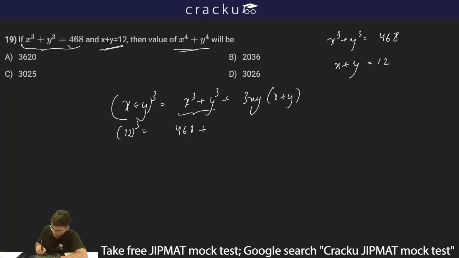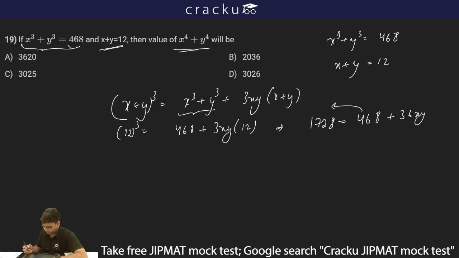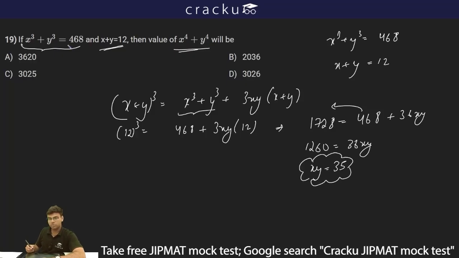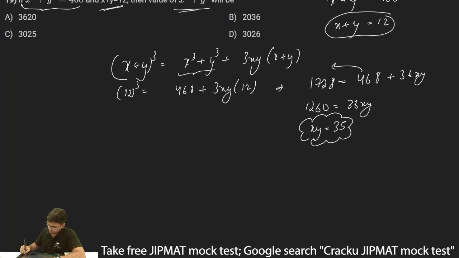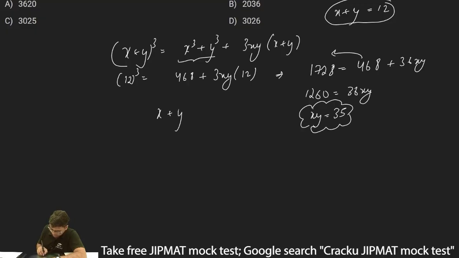So 468 plus 3xy into (x plus y), which is again 12. So this can be simplified to 1728 is equal to 468 plus 36xy. I can take this to the left hand side, and this will become 1260 is equal to 36 times xy, and therefore I can write xy is equal to 1260 divided by 36, which is equal to 35. So xy is equal to 35. Now we have x plus y is equal to 12.